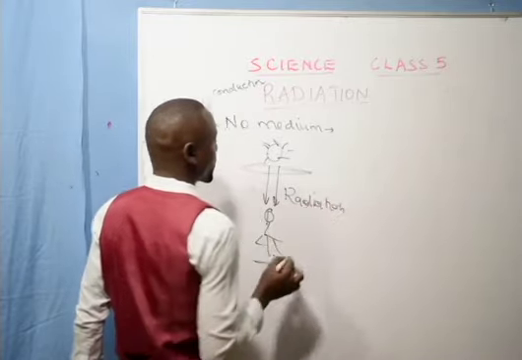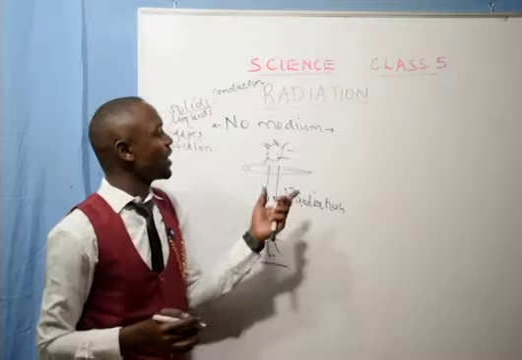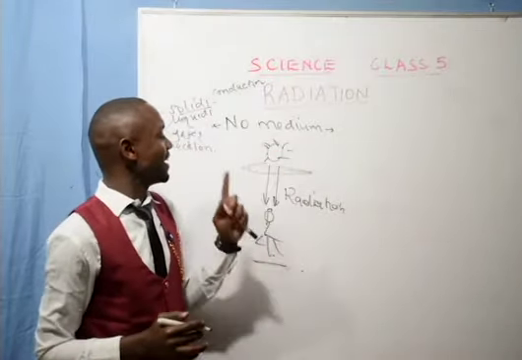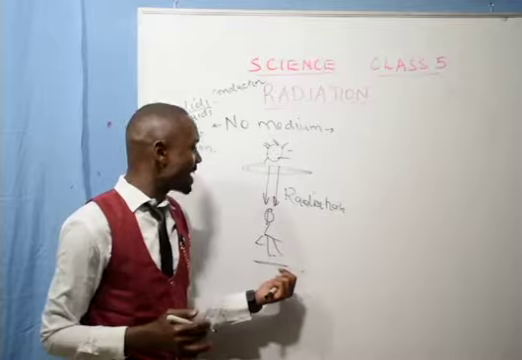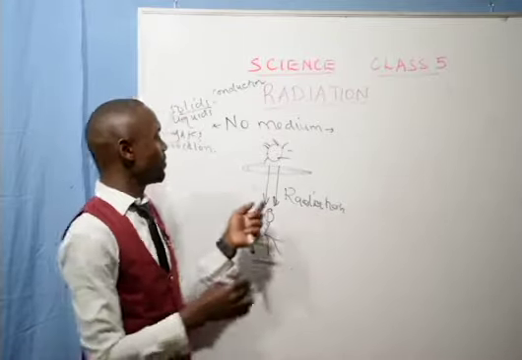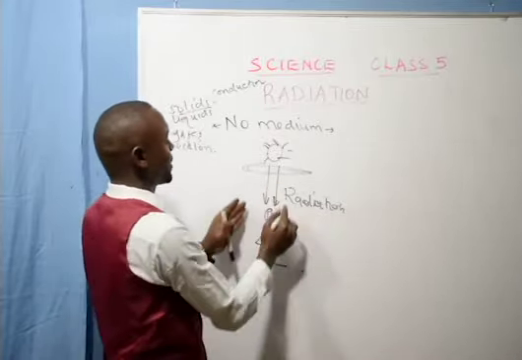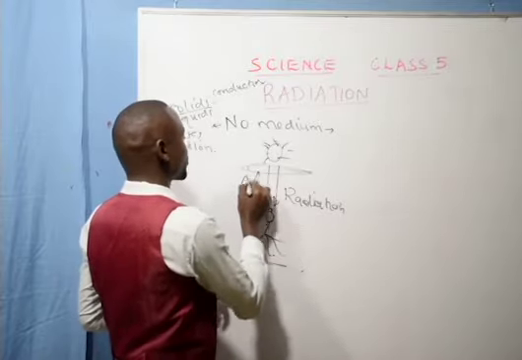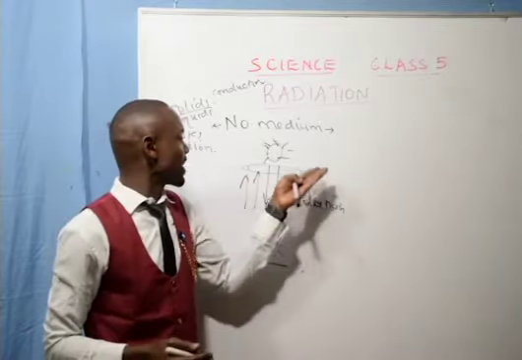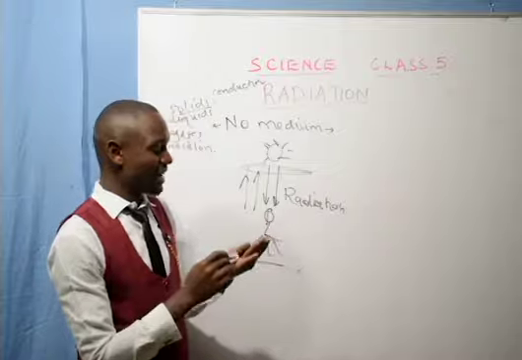So that is one way to investigate radiation. Heat from the sun reaches the earth through radiation, because there is no medium here. Remember, the air is going up, so it is coming against the air. So that is why we say it is through radiation.